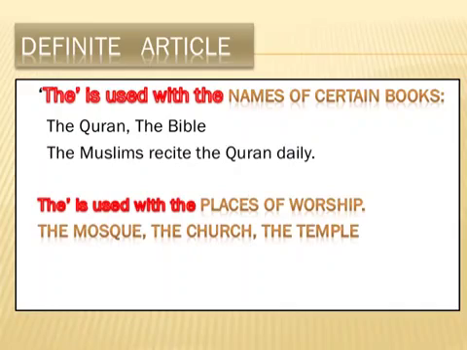The mosque, the Faisal Mosque. The church or the name of some church. We have to put the article before the places of worship, whether they are used as common or specific or particular.